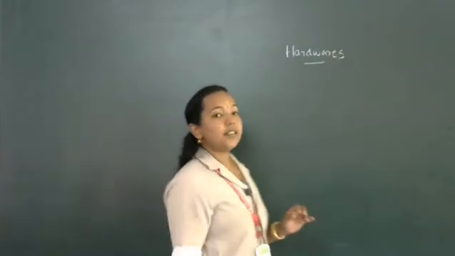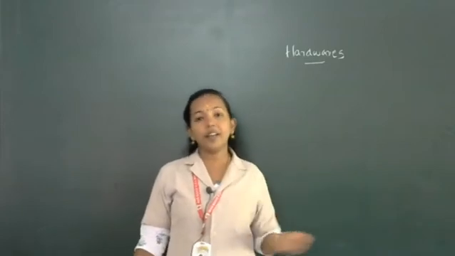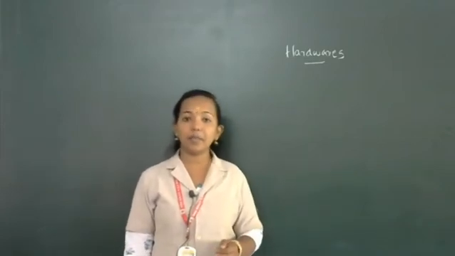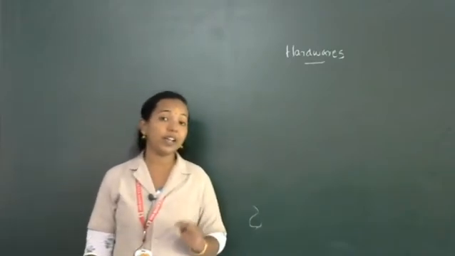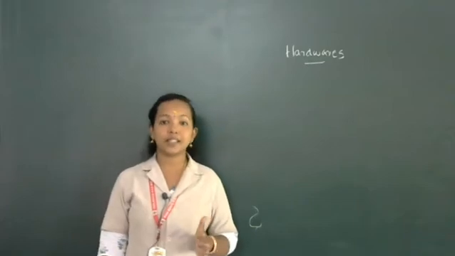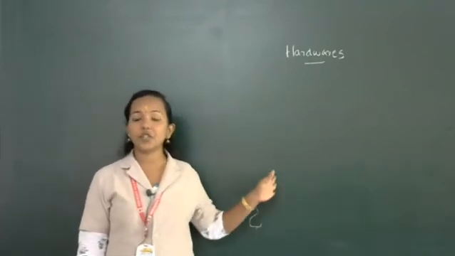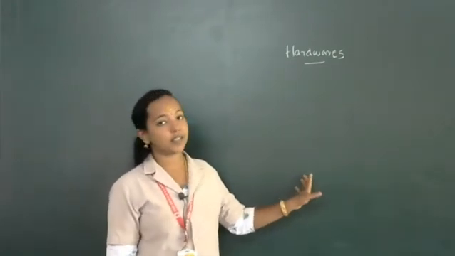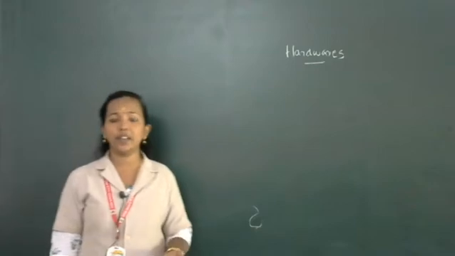Then what does hardware mean? Hardware and software together make a computer system. Actually, it is a definition of computer. Hardware means the physical units that we can touch and feel the presence of.